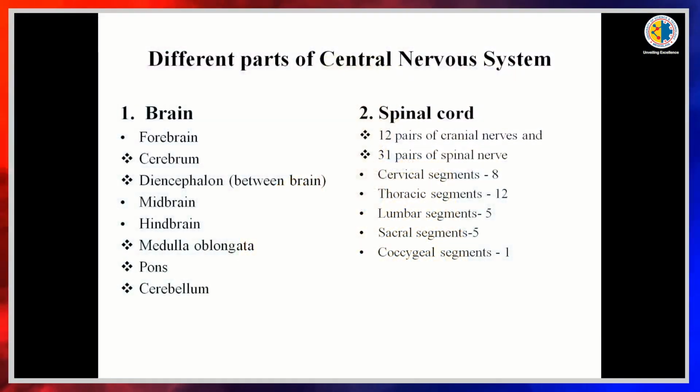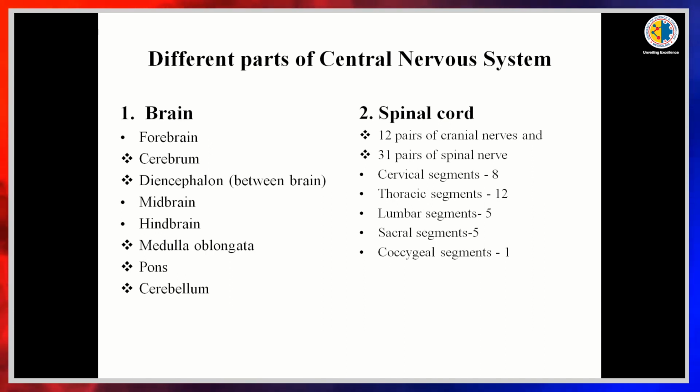Next, coming to the different parts of the central nervous system, first the brain has three parts: forebrain, then hindbrain and then midbrain. The forebrain is again divided into two parts, the diencephalon and the cerebrum. Midbrain has no further division, and hindbrain consists of pons, medulla and cerebellum.